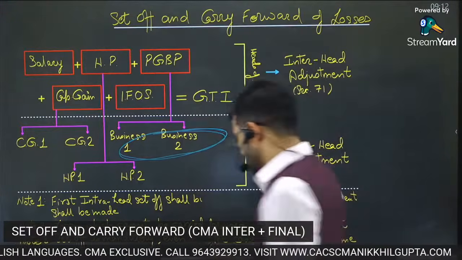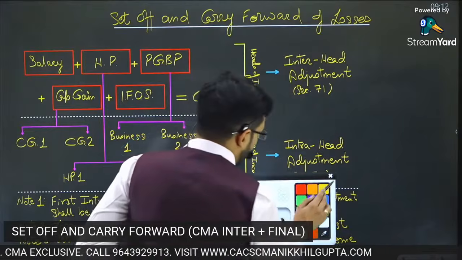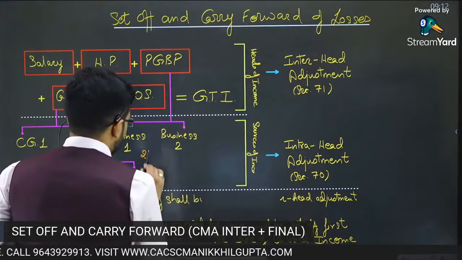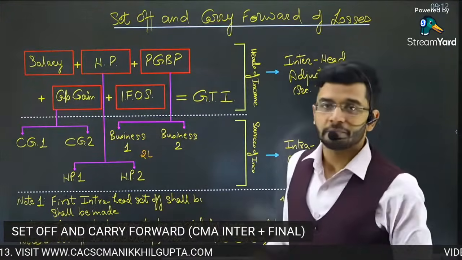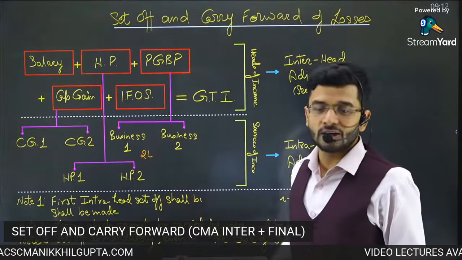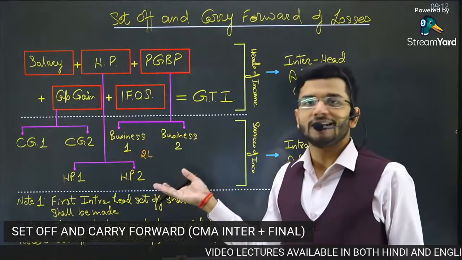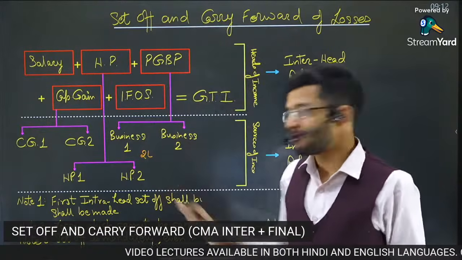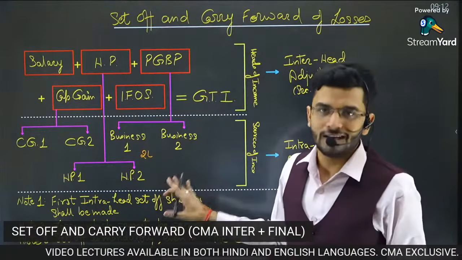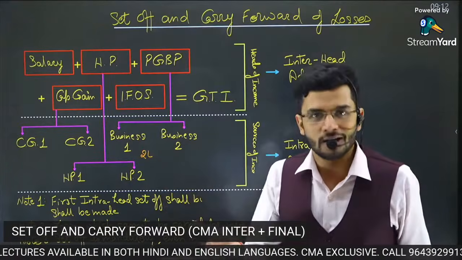So suppose I have income of 2 lakh rupees from my coaching business. Sir, why are you lying? We know that your income is much higher than 2 lakh rupees. Guys, it's just an example, okay? Don't get emotional about it.